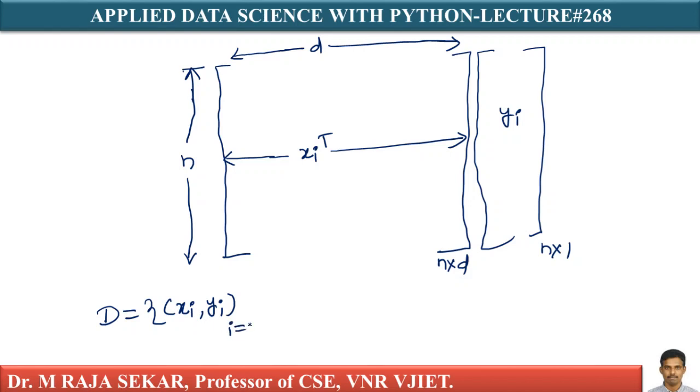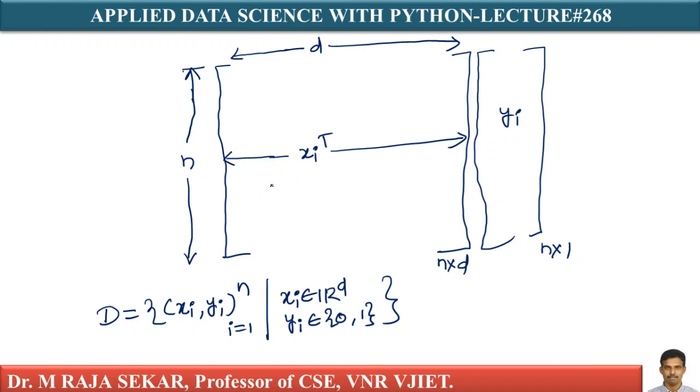Let me say my xi belongs to R^d, meaning a d-dimensional vector. Your yi belongs to {0, 1}, isn't it? xi is a d-dimensional vector where each cell is a real number.